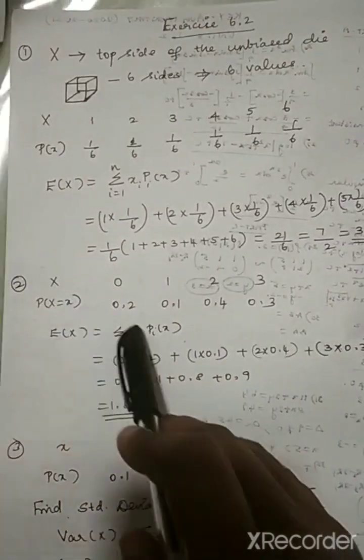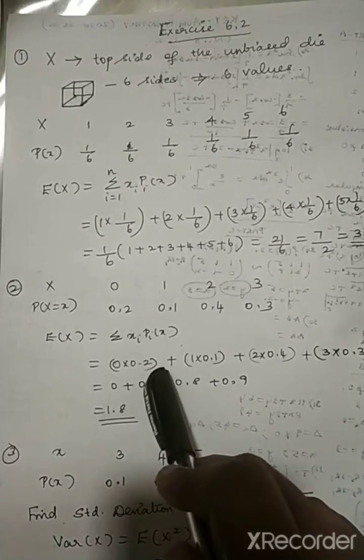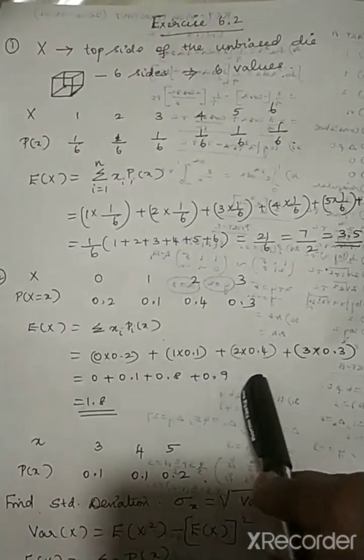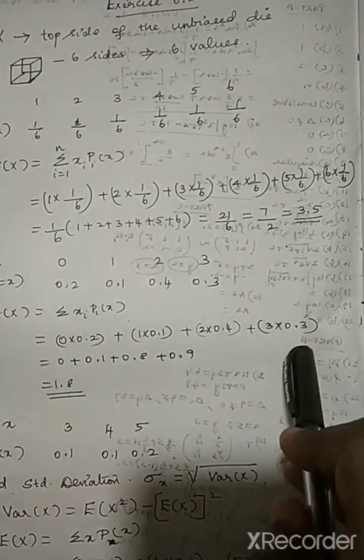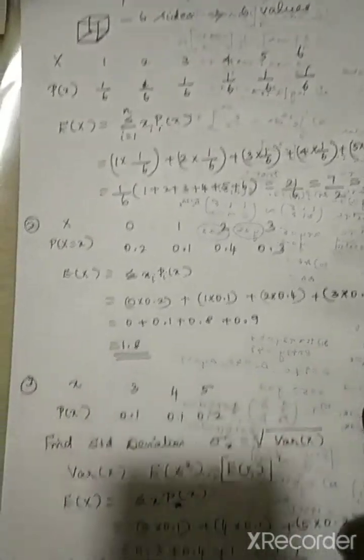In the given problem, p of x is also given, so you can directly apply the formula. So this is 0 into 0.2 plus 1 into 0.01 plus 2 into 0.4 plus 3 into 0.3. When you use the calculator and calculate, it will become 1.8.